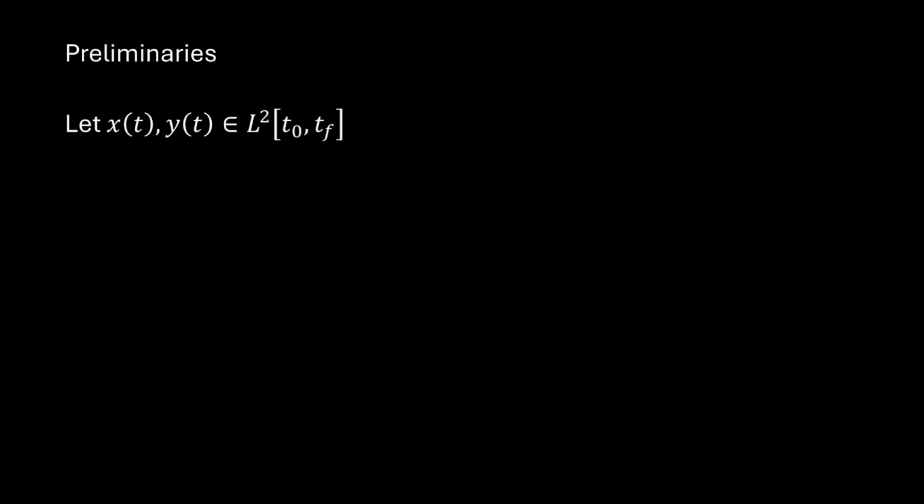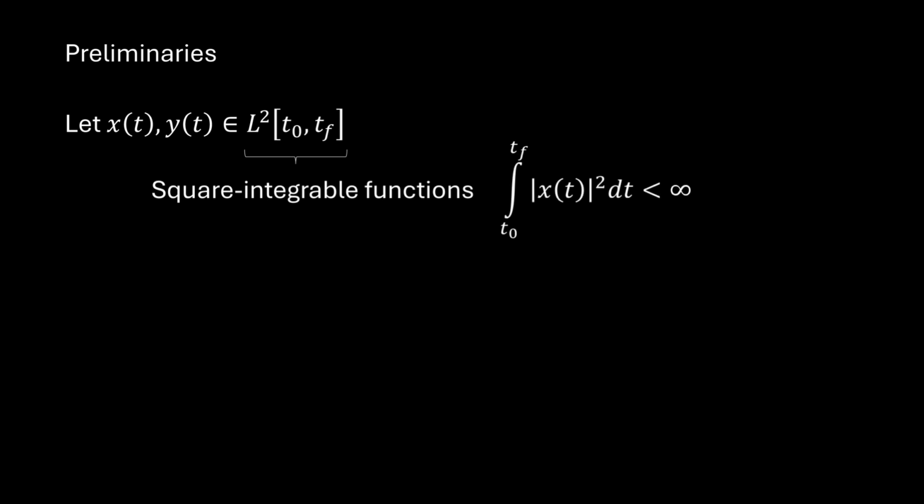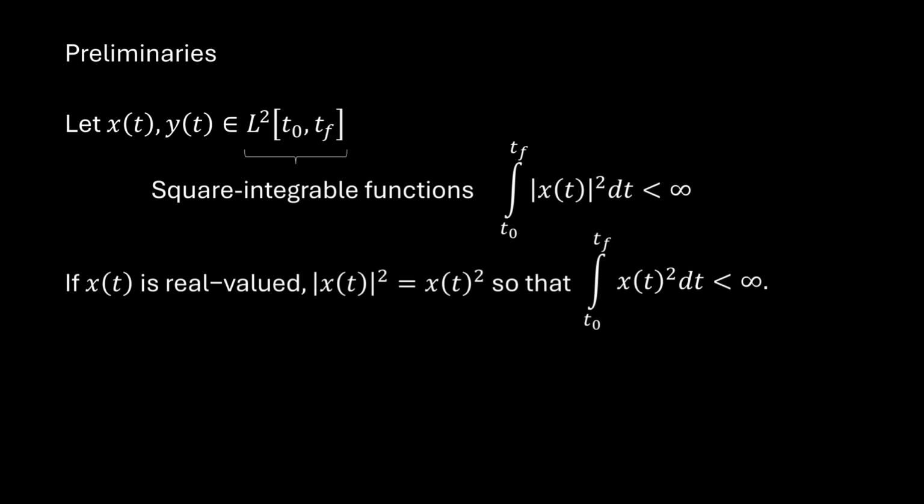Consider x and y that are functions of time, defined over the time interval t0 to tf. We assume that the signals x and y are square integrable, and therefore belong to the Hilbert space L2, meaning that the integral of the square of the modulus of x is finite. Now, if the signal x or y are real valued, then it reduces to the square integral being finite.